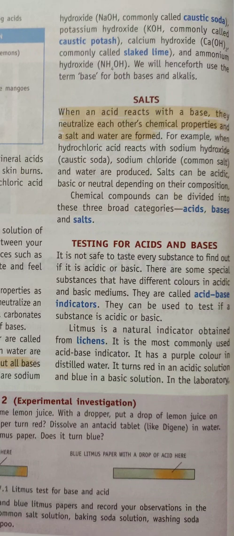Salts can be acidic, basic or neutral depending on their composition. A salt may have properties of acids, or properties of bases, or maybe it is neutral, without any properties. Chemical compounds can be divided into these three broad categories: acids, bases and salts.